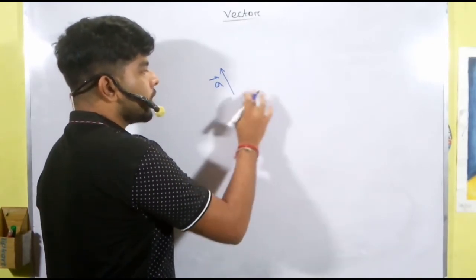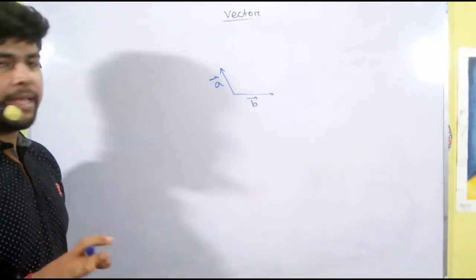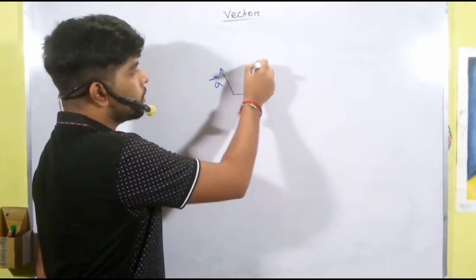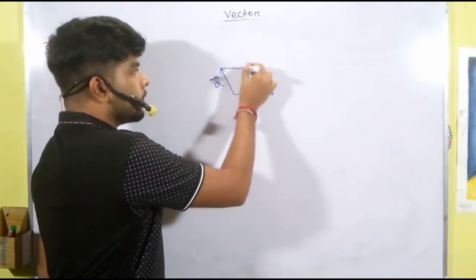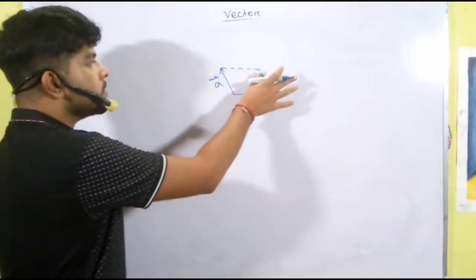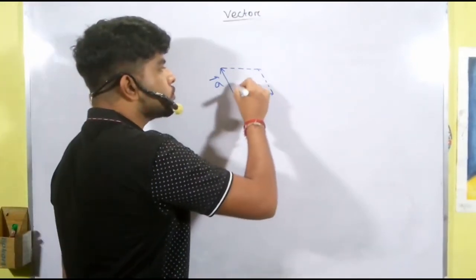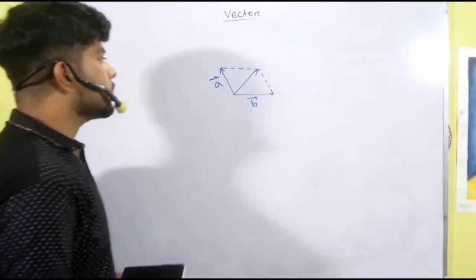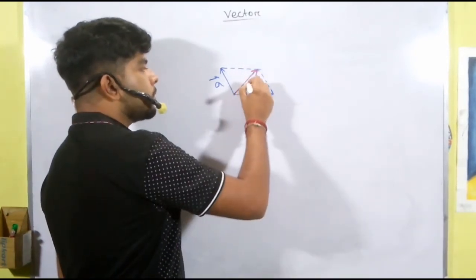So join this b here. Now draw parallel lines with a from the head of b, and parallel lines with b. These parallel lines we have to draw, and the resulting net vector will be the diagonal of this parallelogram. So this vector is called the a plus b vector.